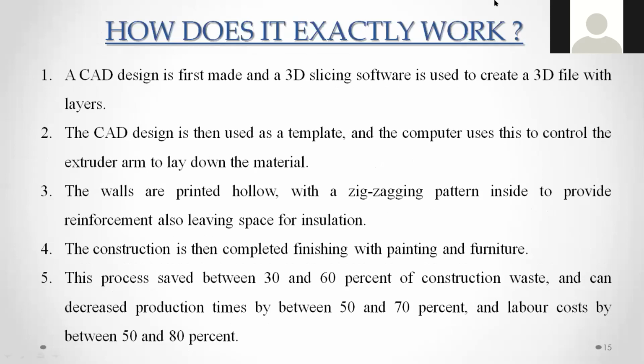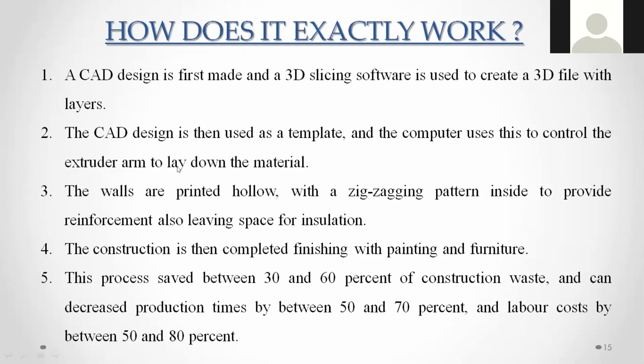How does it exactly work? The concept is like this. The AutoCAD design is first made, and 3D slicing software is used to create 3D files. Whatever concept you want to develop, you first have to develop it using AutoCAD or any software which is compatible with the 3D printer. The CAD design is then used as a template, and the computer controls the extruder arm to lay down the material.